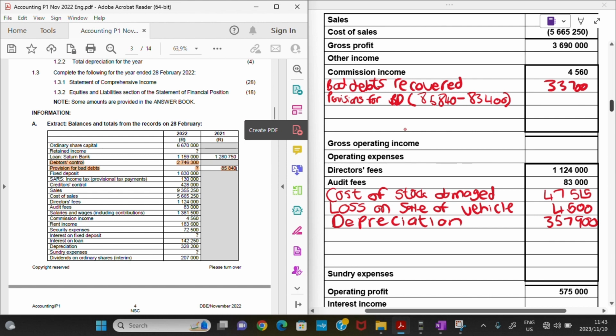So basically putting an amount, a contingency amount to pay ourselves in case now our debtors don't pay us anymore. And if that's the case, and then what actually happened by the end of the year was that now we only needed 83,400 out of that 85,840. So the difference is now an income because it goes back to our bank account, right?